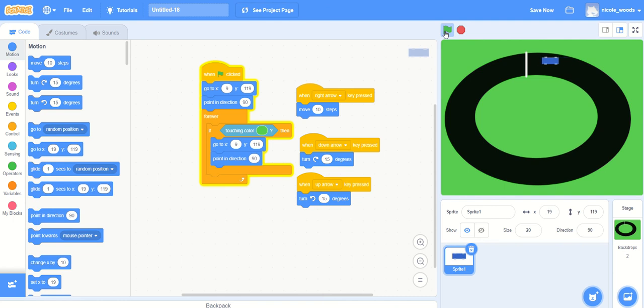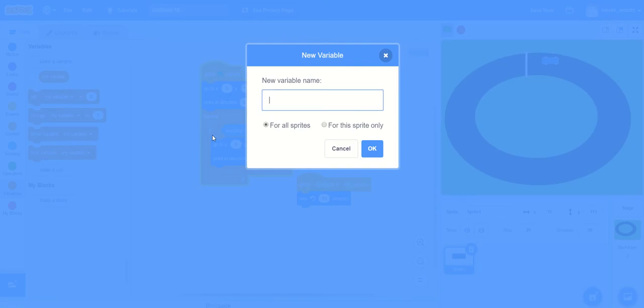There we go, okay. Yeah, this is where it's gonna get tricky for you guys and you're gonna have to think. I wanna be able to say, when touching white, add 1 lap. Now, adding the lap would be a variable, we know how to do that. Make a variable, I'm gonna call it blue laps. Click OK.